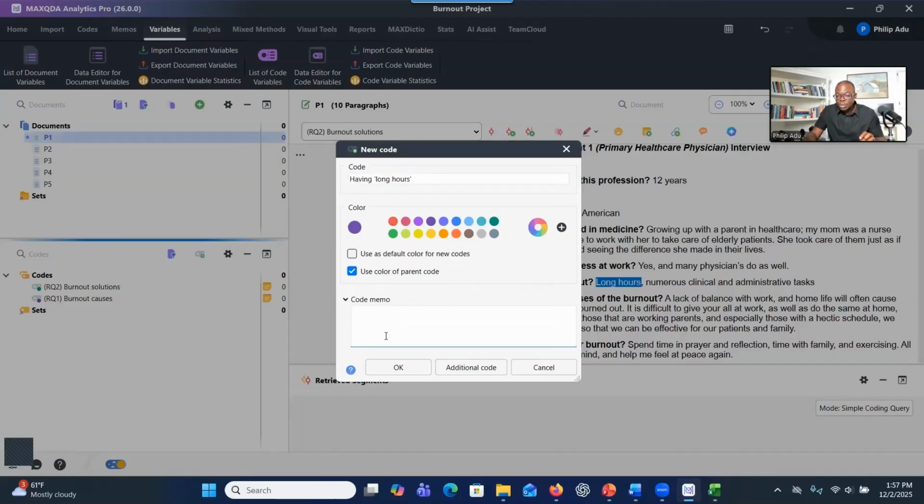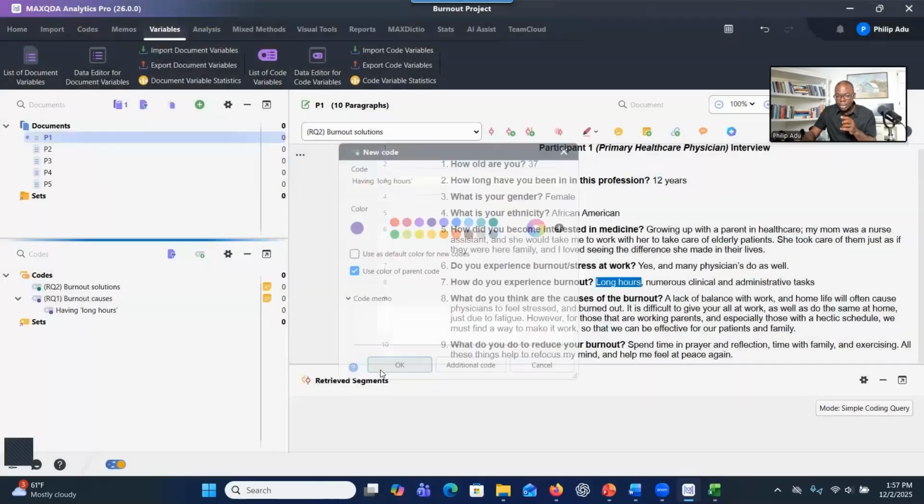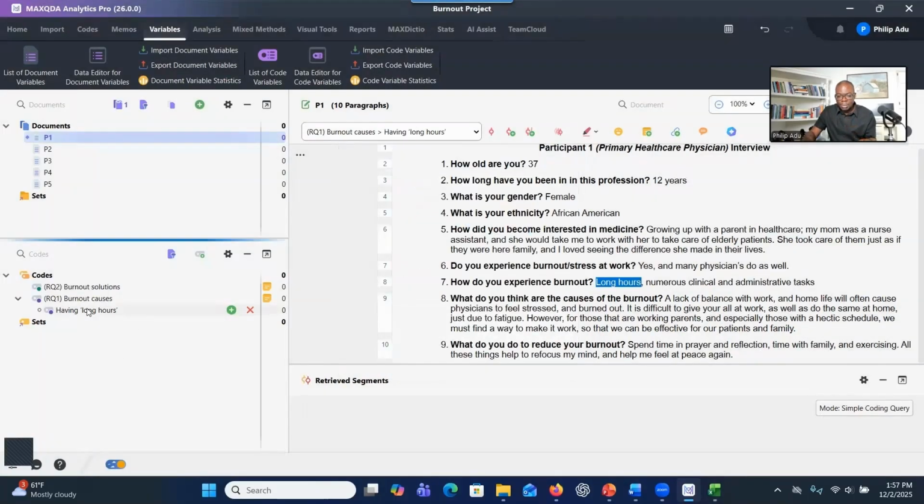What is your definition of the code? How do you operationalize the code? So what does the code represent? Defining it is helpful, especially when you go beyond developing codes and also categorize the codes to develop themes, right? So you could do that, but as I said, it's not required. When you are ready writing about what this code represents, you click on OK, and that information comes here.